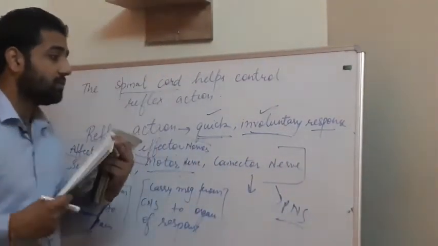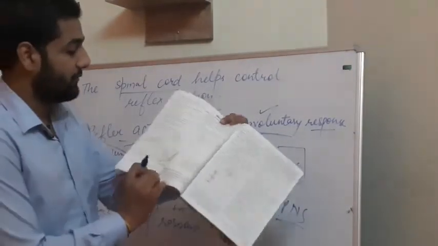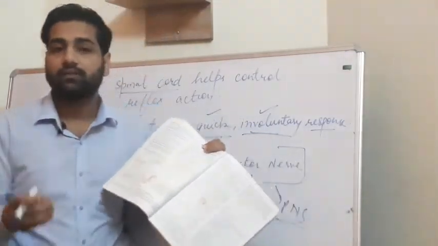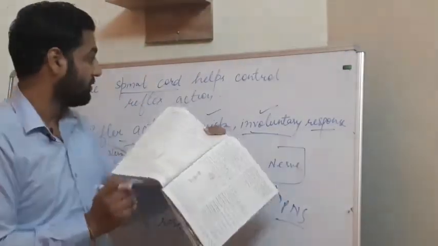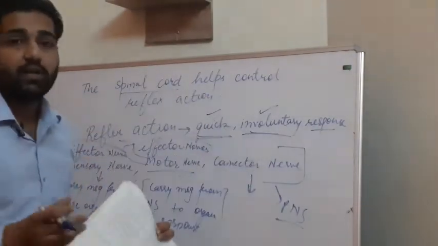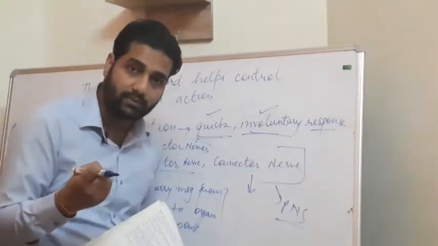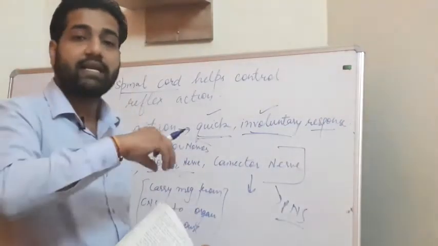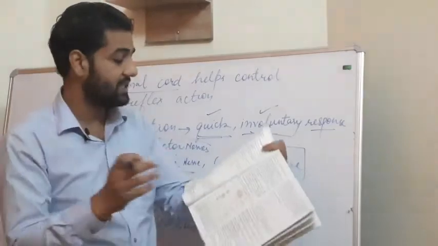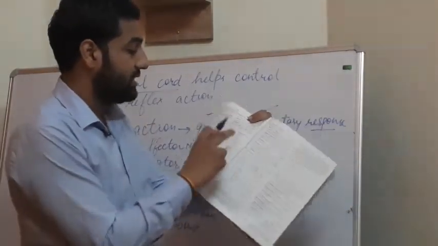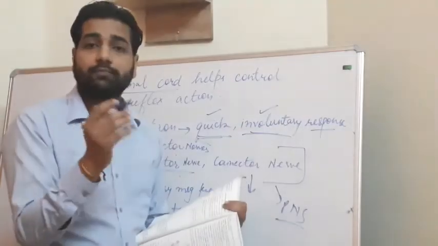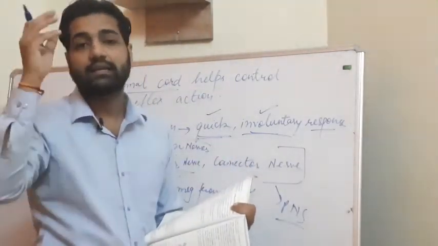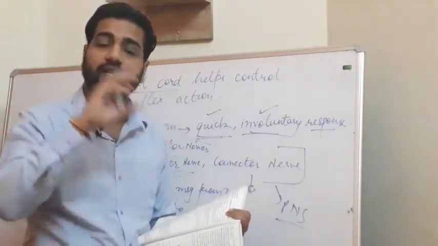On page number 56 there is a diagram of the reflex arc. First, what does our body do, what is involved in this reflex arc? First is the receptor, the sense organ which receives the stimulus. Second is the sensory neuron, which, after getting the stimulus, passes the message to the CNS. Third is the connector nerve. The connector nerve works both ways: from sensory to motor, and when the message comes from motor to sensory organ, it also works.